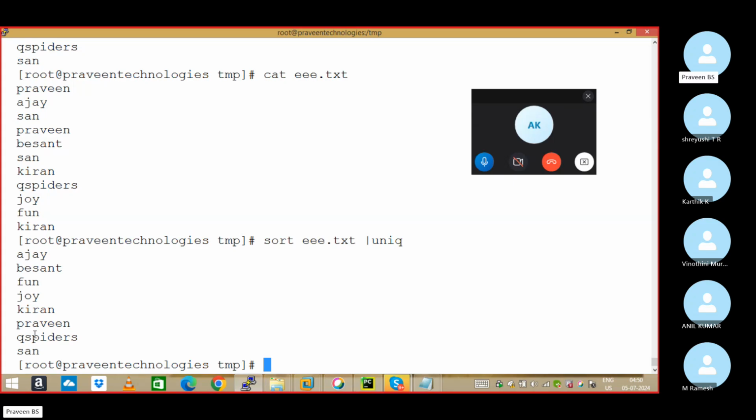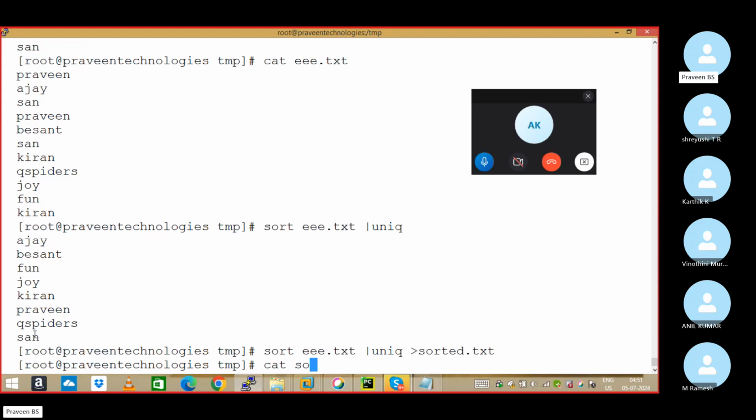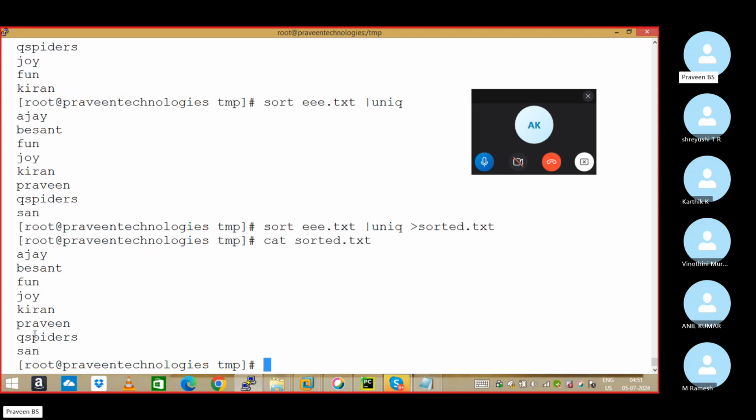You are right. Tell me, it is only by double greater than. I want to save in a new file. This output I want to save in a new file called sorted.txt. In this file I have the output after removing duplicates.